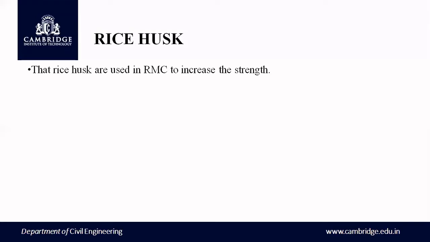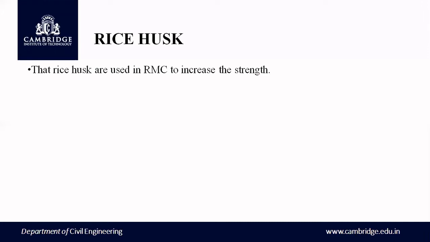The next type of admixture is rice husk. This is also a mineral admixture. Today rice is grown and harvested on every continent except Antarctica. The majority of rice is produced in India, China, Japan, Indonesia, Thailand, Burma, and Bangladesh. Asian farmers account for 92% of the world's total rice production. More than 550 million tons of rice is produced annually around the globe.